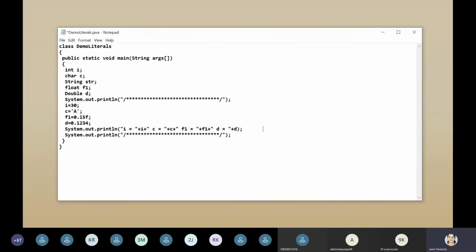Ma'am, is the variable in double quotes or is the value in double quotes? Double quotes indicate that it's a string, meaning the variable name will be displayed, that is I. But when you write plus I, the value will be reflected, that is 30. So plus indicates value and the double quotes indicate string. Okay, so I is the string here, right? Yeah, here 'I is equal to' is the string, and plus I indicates the value.